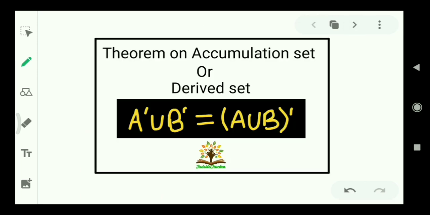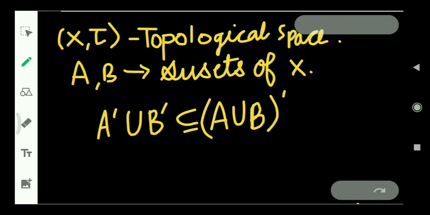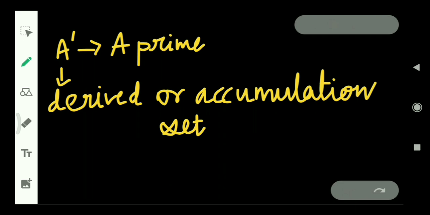Hope you all are doing good with your studies as we are discussing all about topology, and here is the next topic in this list, that is a theorem on accumulation set or derived set, which states that if (X, tau) is a topological space and A and B are some random subsets of the superset X, then (A union B)' is equal to A' union B'. Here A' means the derived or accumulation set.